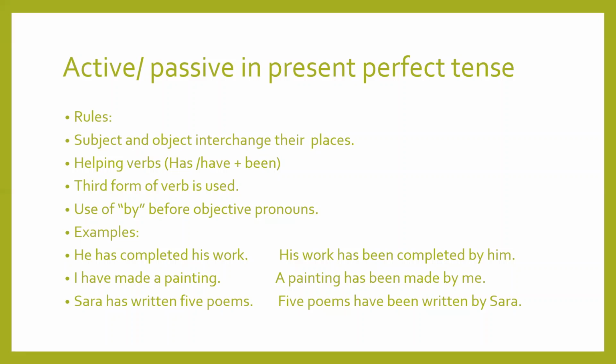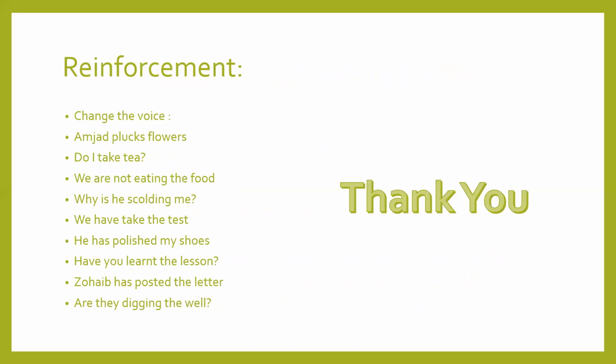I have made a painting. A painting has been made by me. Sarah has written 5 poems. 5 poems have been written by Sarah. Now you understand? Only the second rule changes in case of change in tense. Otherwise, all rules are the same in all tenses. Third form of verb is used. Subject and object interchange their places, and use of by before objective pronoun. Understand?